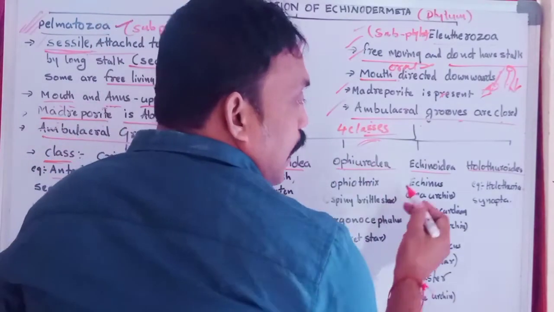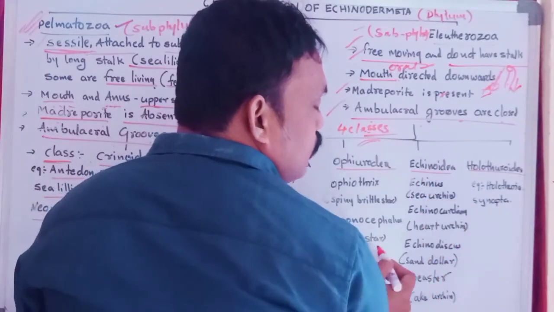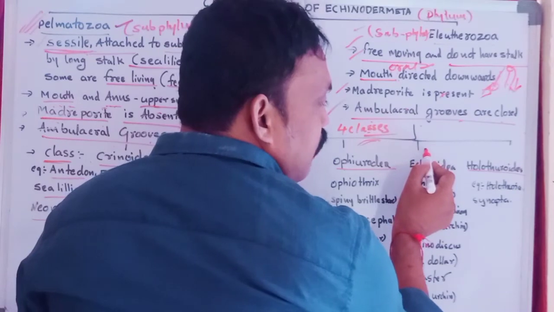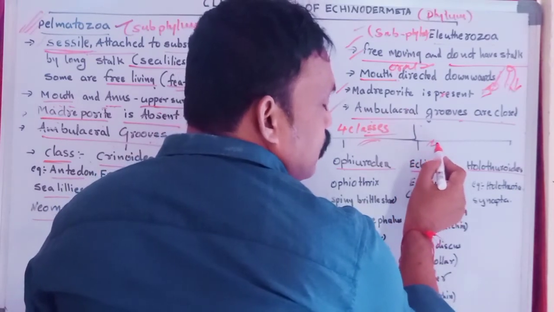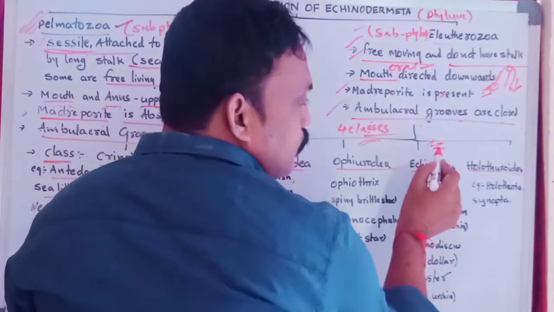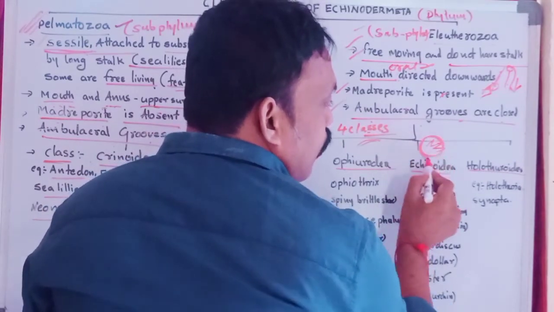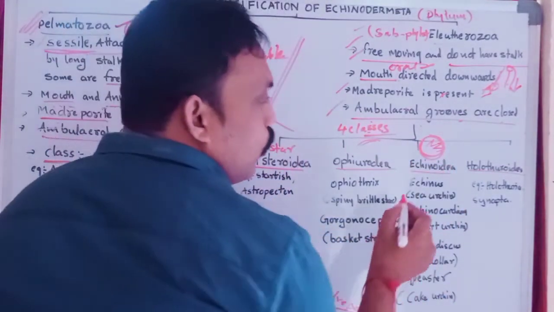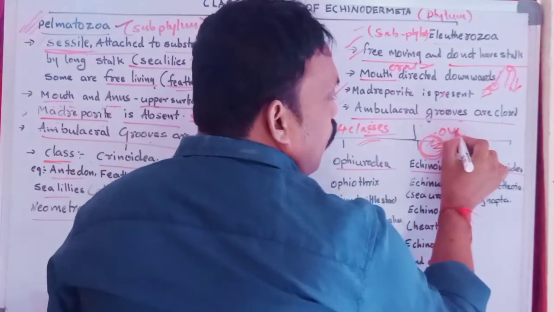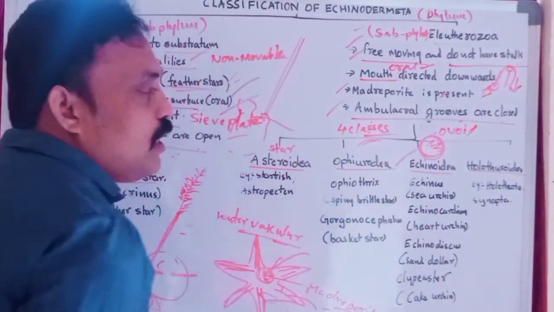Ophiuroidea. And Echinoidea. In Echinoidea, the body is not divided into branches, especially arms. Just like a sand dollar shaped, ovoid. That means round shaped structure organisms, Echinoidea.